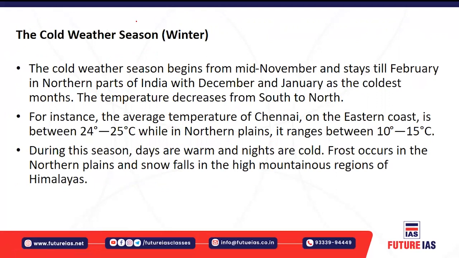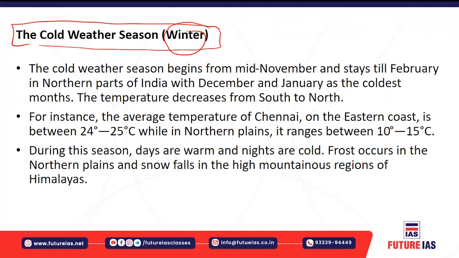The first is the cold weather season. The cold weather season comes in the months of November, December, and January, which is the winter time. Okay, it begins from mid-November and stays till February, especially in the northern parts of India. You have also experienced that December and January are the coldest months.